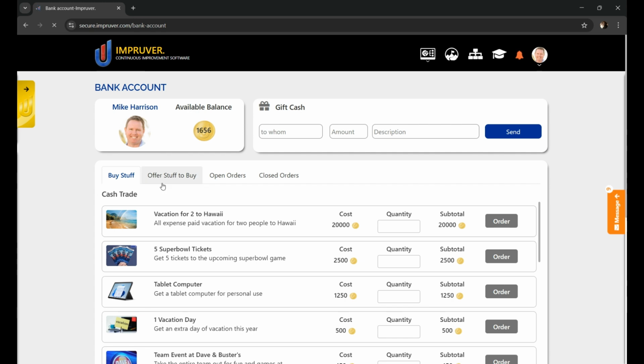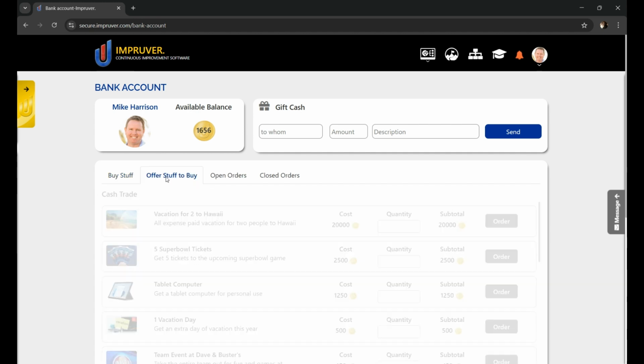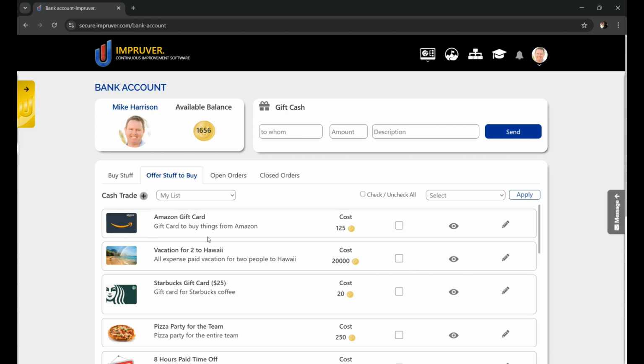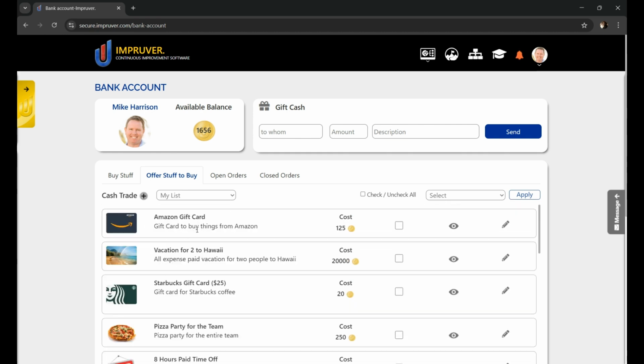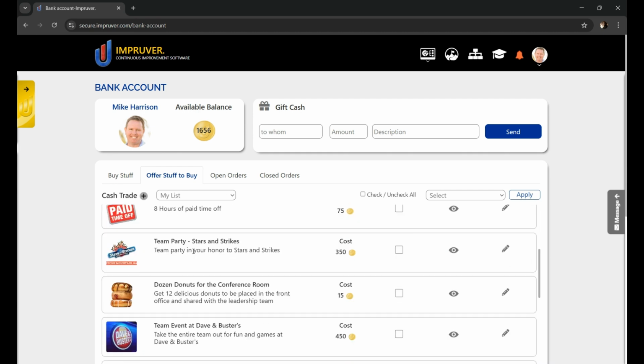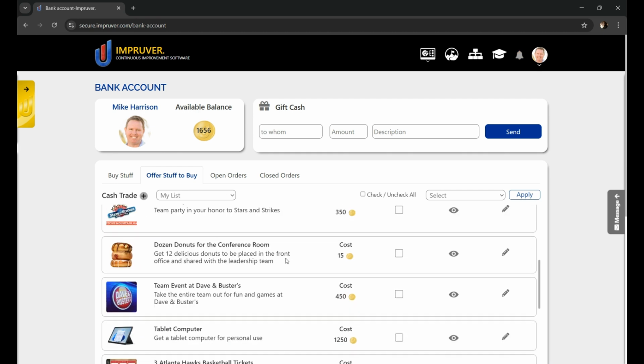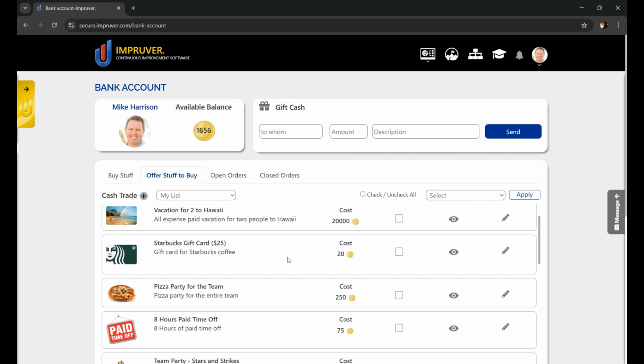Certain actions like completing projects, achieving goals, completing action items earn you cash in the Impruver system. That cash can be used to buy stuff. As a people leader, I can offer my team things to buy. Let's look at this offer stuff to buy tab. So here you can see that Mike has created a list of objects with prices that his team can then purchase from him in exchange for Impruver cash.